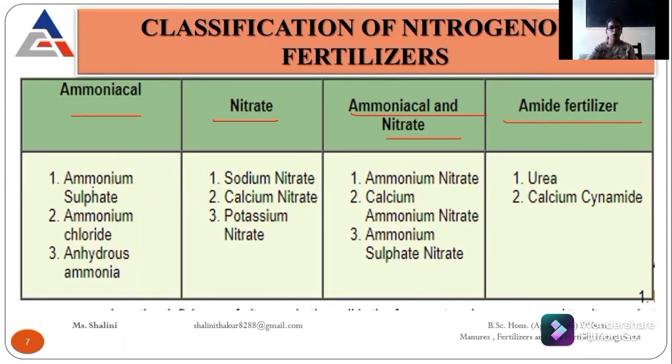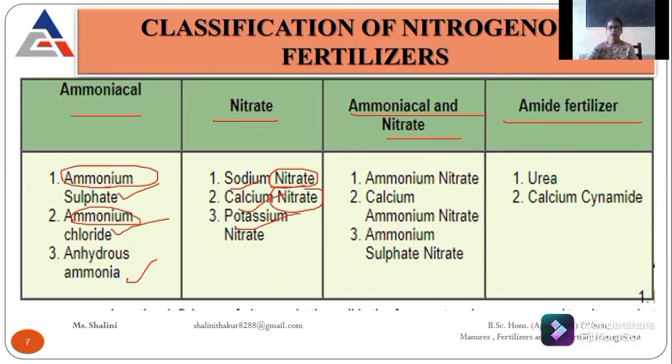If I talk about the ammonical form, the fertilizers that come under it are ammonium sulfate, ammonium chloride, and anhydrous ammonia. If I talk about nitrates, they contain sodium nitrate, calcium nitrate, potassium nitrate. So these are the fertilizers which are in nitrate form. And here you see in ammonical form there is ammonium.